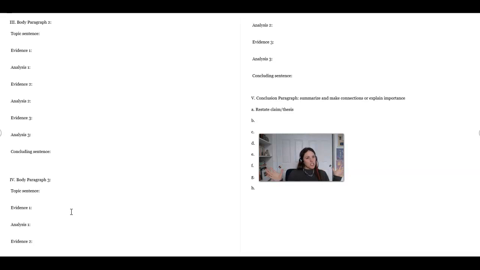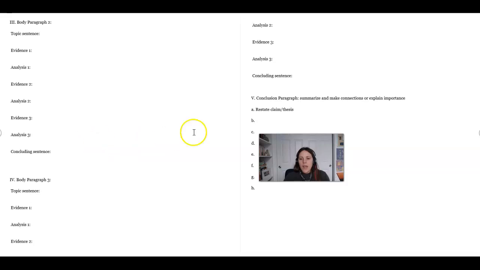If it's one bigger challenge, such as having to walk a long distance to get water every day, pick 3 challenges that occurred while that character was walking so far to get water each day. And then find evidence that shows those from the short story or the novel that you chose. And make sure you're explaining each piece of evidence in your own words. That's this analysis piece. And then have an ending or concluding sentence just to remind the reader what you just told them. Just a quick gist at the end of, oh, this is the main point they're trying to drive home.